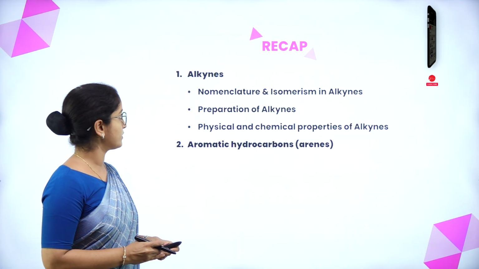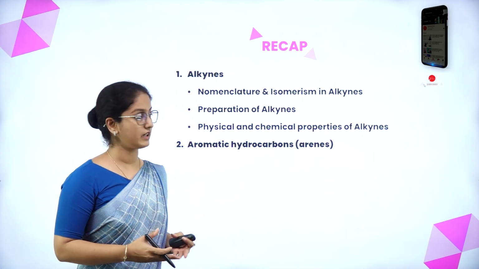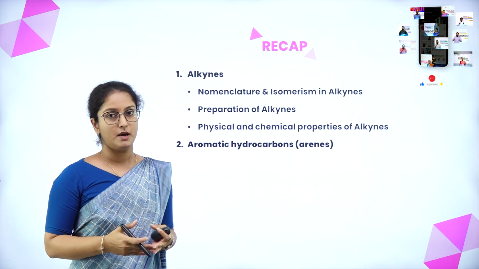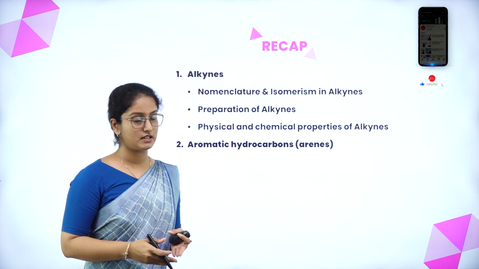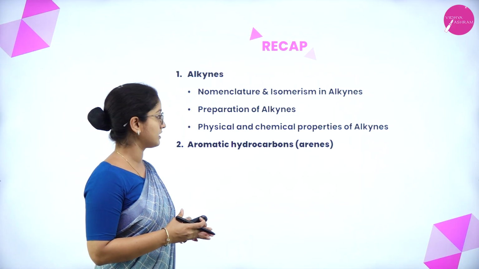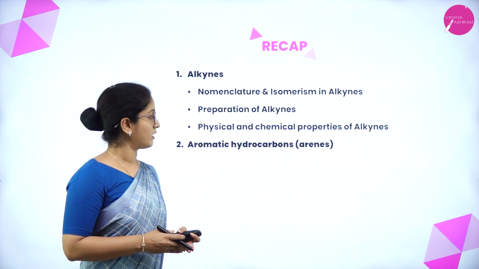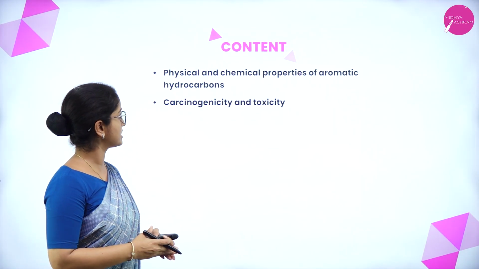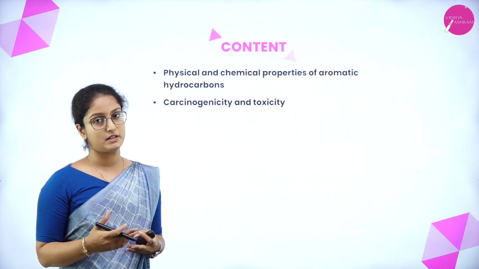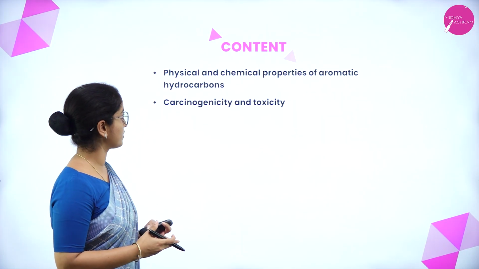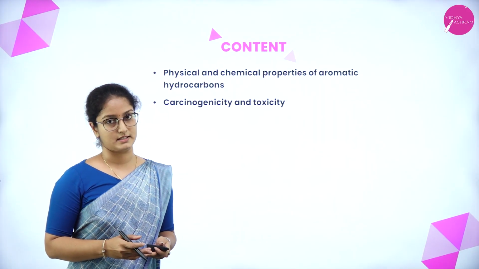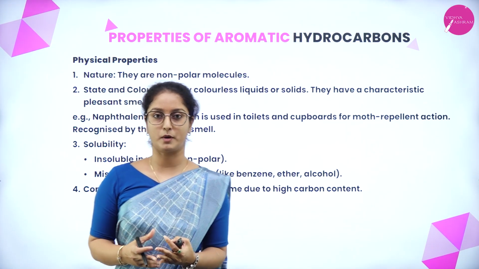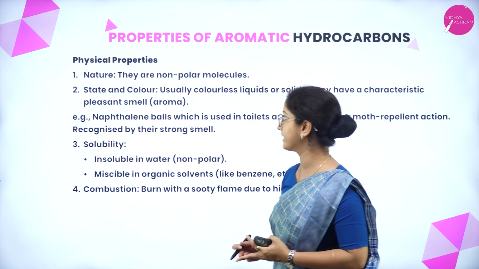So in the previous session we have learnt about alkynes, their nomenclature and isomerism, preparation of alkynes, then physical and chemical properties of alkynes, and also we have started with aromatic hydrocarbons. Now in this session we shall continue the physical and chemical properties of aromatic hydrocarbons as well as carcinogenicity and toxicity. So let us understand what are the properties of aromatic hydrocarbons.